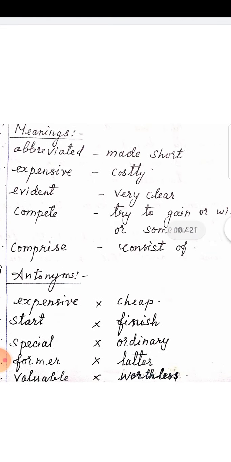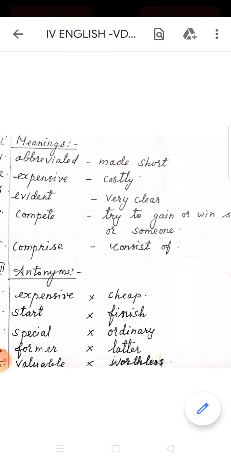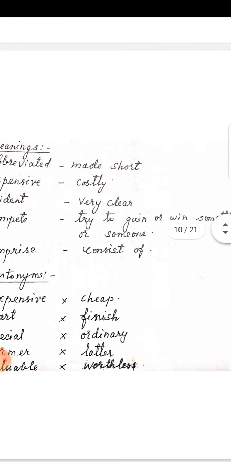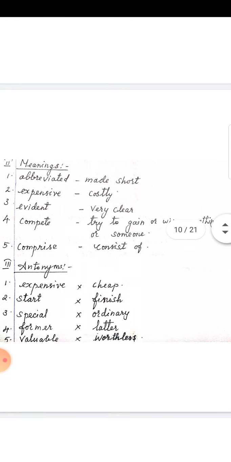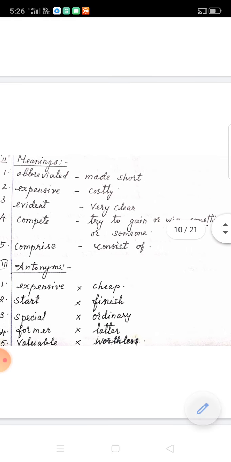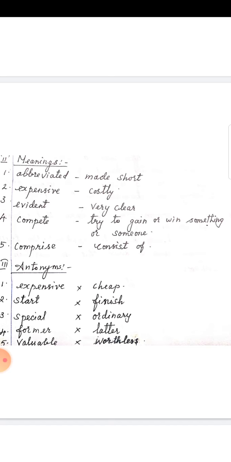Then meanings. Abbreviated. A-B-B-R-E-V-I-A-T-E-D. Formula 1 is abbreviated as F1.